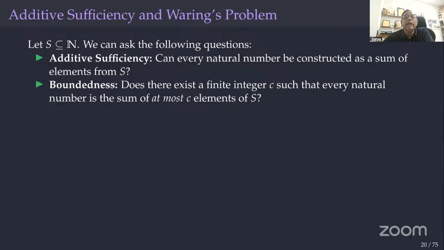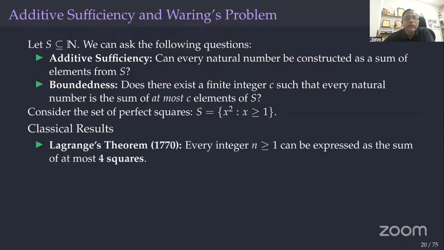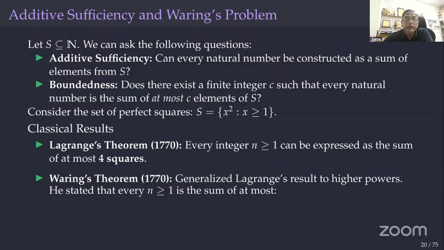additive sufficiency, that means that every natural number can be considered as a sum of elements from S, and boundedness at most, also, right? So for example, you take perfect squares, then Lagrange proved that every natural number greater than or equal to one can be expressed as a sum of at most 4 squares, right? Okay, so the set S contains 1, 4, 9, like that, right? Every natural number can be written as a sum of at most 4 squares. So this is the generalization. The Waring problem, in 1770, asked that every natural number can be written as a sum of at most 4 squares, 9 cubes, 19 fourth powers, and so on, right?